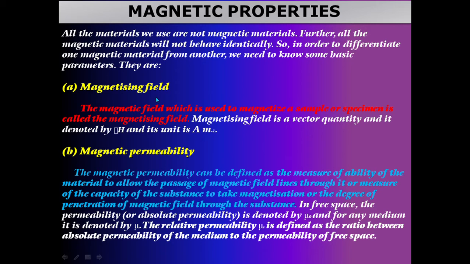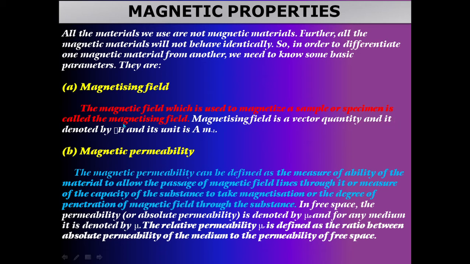Simply put, the magnetizing field is the magnetic field which is used to magnetize a sample or specimen.